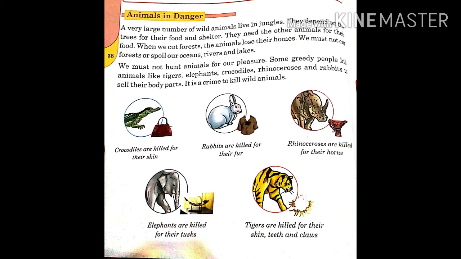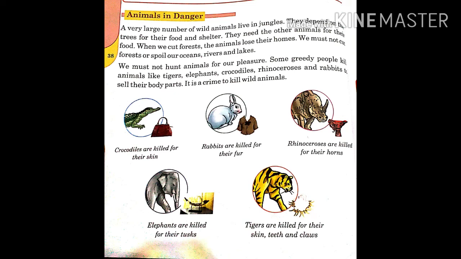Some greedy people kill animals like tigers, elephants, crocodiles, rhinoceroses, and rabbits to sell their body parts. It is a crime to kill wild animals. Look at the pictures. Crocodiles are killed for their skin. Rabbits are killed for their fur. Rhinoceroses are killed for their horns. Elephants are killed for their tusks. Tigers are killed for their skin, teeth, and claws.